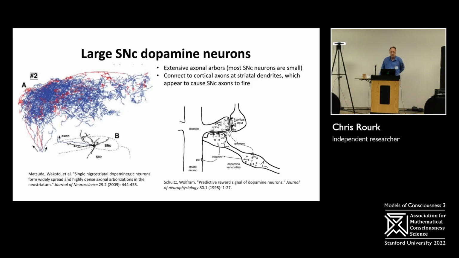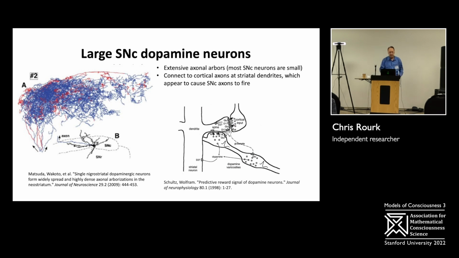Well, the large SNC dopamine neurons have extensive axonal arbors. Most of the SNC neurons, about 99% of them, are small and tonic, but the large ones are phasic, which is more associated with non-automatic activity. The SNC is also at the top of the D1, or direct, pathway, which is associated with action selection.